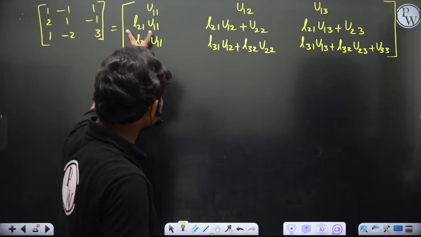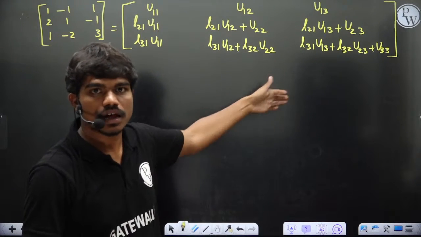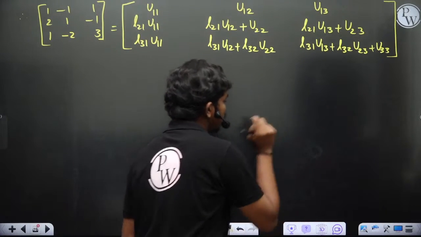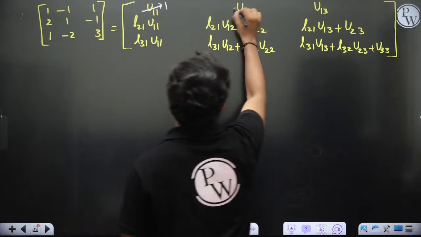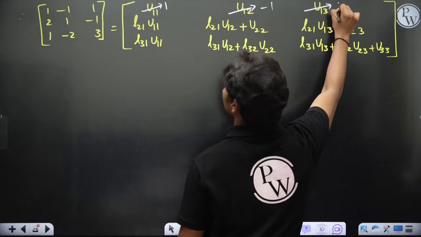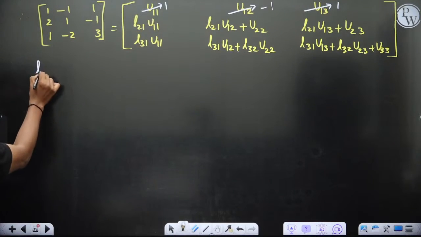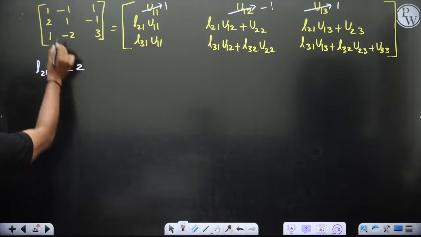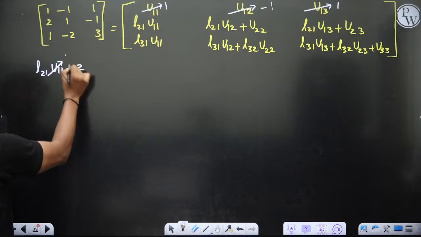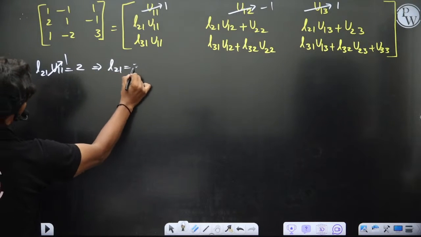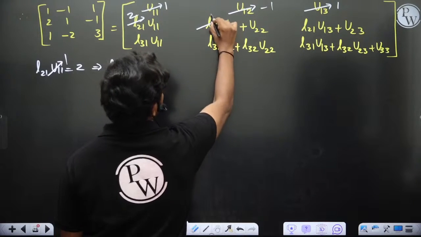Now ultimately these two matrices are equal, so if these two are equal, then you should know how you can calculate L and U. Let's look here. If you simplify, ultimately these two matrices are equal, so this is 1, this is minus 1, and this is again 1. Now you can see L21 U11 is equal to 2, because corresponding elements have to be the same. You know U11 is 1, so L21 is equal to 2.